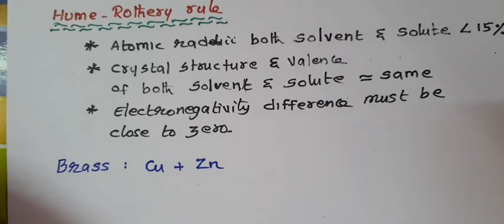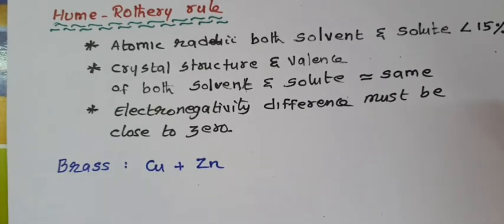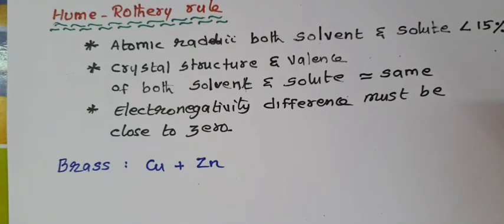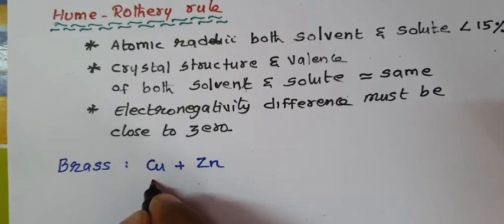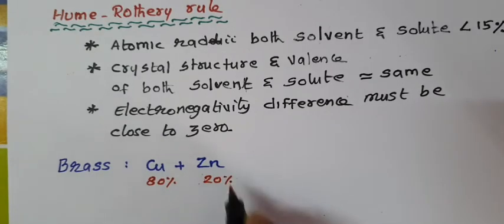If the percentage of copper in brass is 80%, zinc must be 20%.